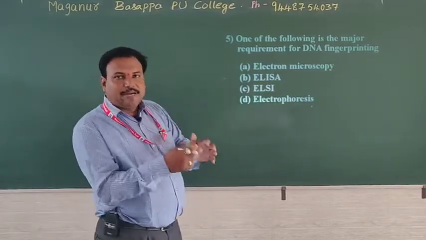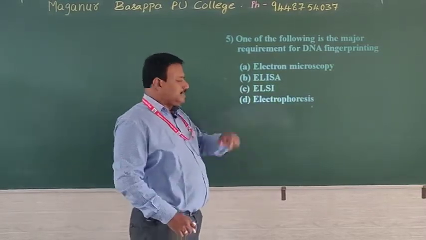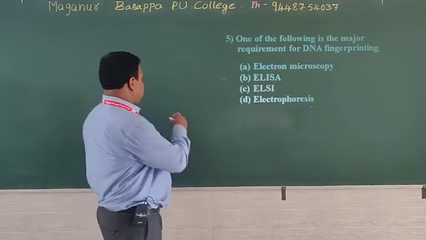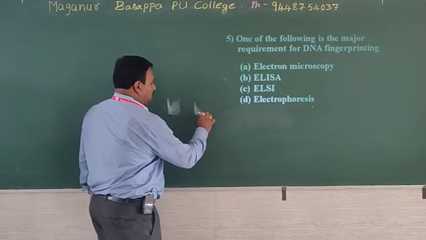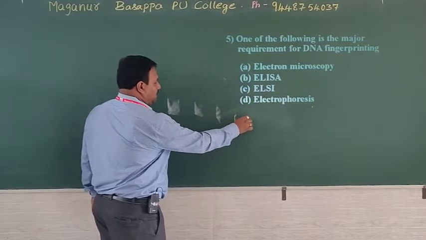DNA fragments are uniformly distributed by means of electrophoresis. Consider a DNA which is dense and heavy, and another which is very light.